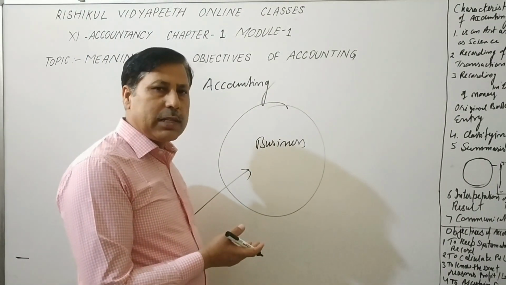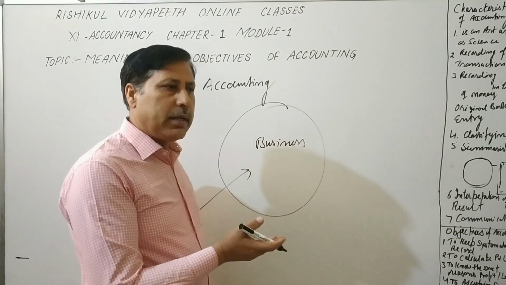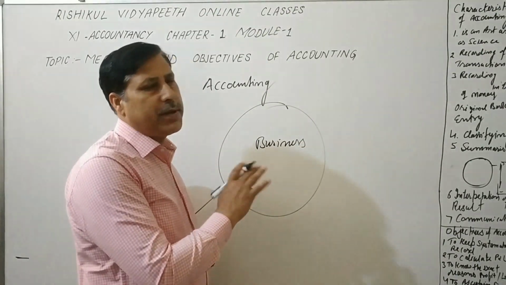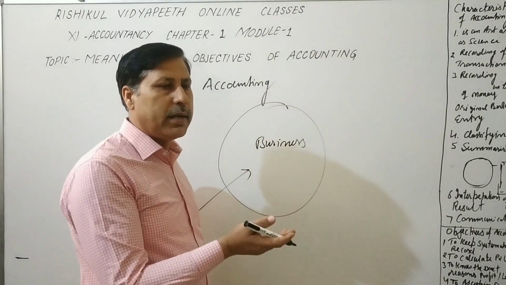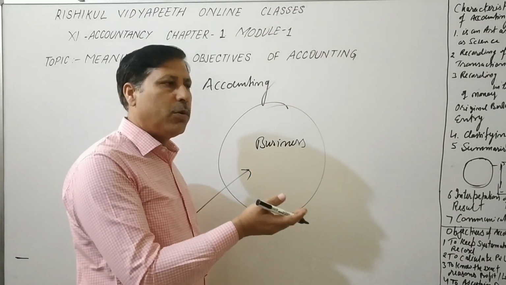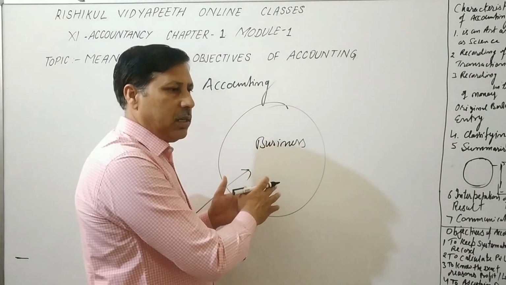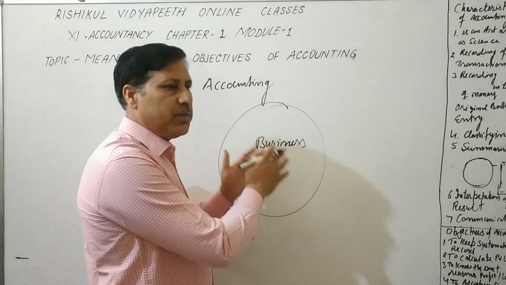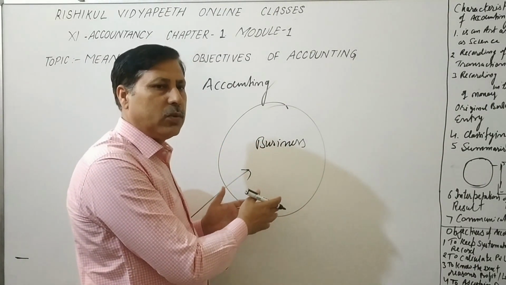Sometimes we take a loan also, and sometimes we purchase goods from various parties, and how much money we have to pay to the various parties, and sometimes we sell goods to different parties on credit, and how much amount we have to receive from that party. So all these are transactions, business events, give and take, लेन देन बोलते हैं इनको.